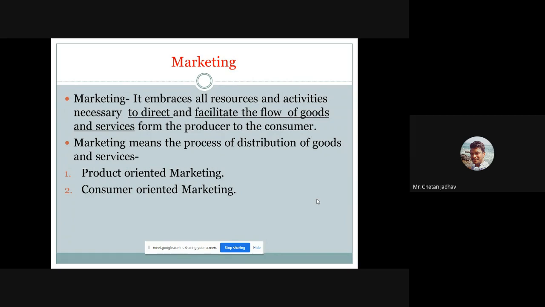And product oriented marketing means the big vendors or any company wants some production from an organization, so according to that requirement we provide the product. That is product oriented marketing. So these are the two important marketing types: product oriented and consumer oriented. As per the customer and as per the product orientation, we have to do marketing.